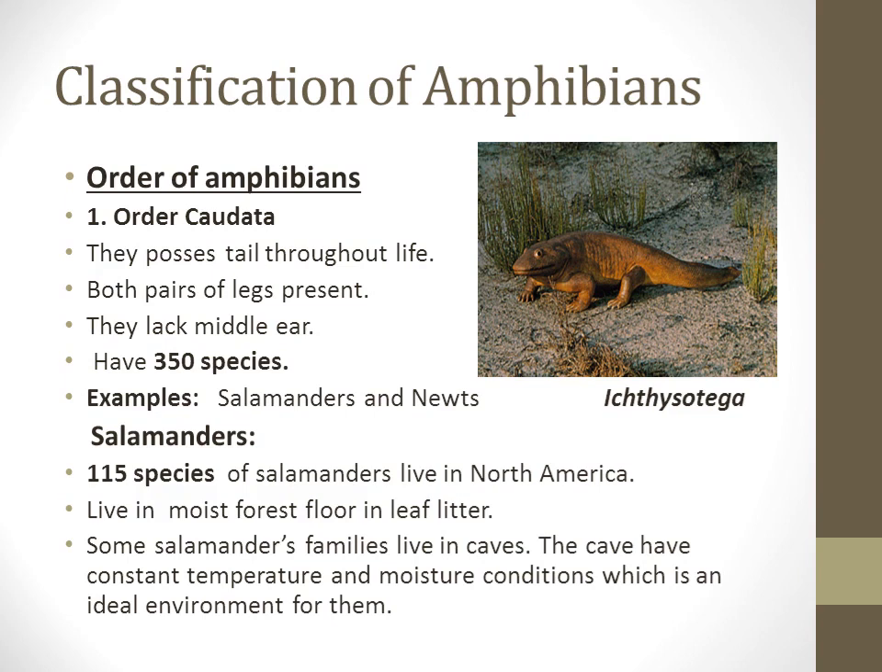There are about 115 species of salamanders which live in North America. Most terrestrial salamanders live on the moist forest floor with litter. They produce aquatic larvae, and a number of families live in caves. These caves have constant temperature and moisture conditions, which are considered an ideal environment for salamanders. Salamanders have two families. In this slide, you can also see the diagram of Ichthyostega.